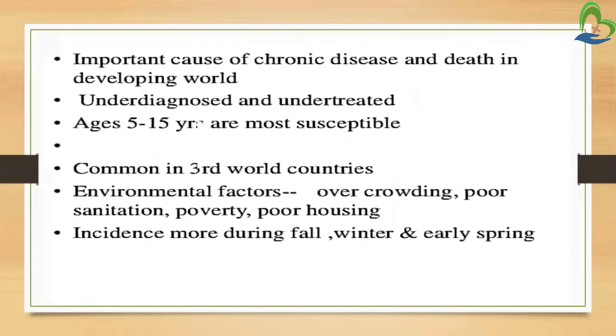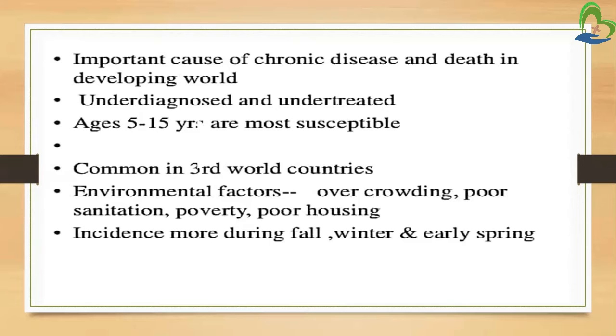Next is epidemiology. It is an important cause of chronic disease and death in the developing world. Developing world means the countries that are on the developing list. It is also underdiagnosed and undertreated, that is, not diagnosed at the appropriate time.